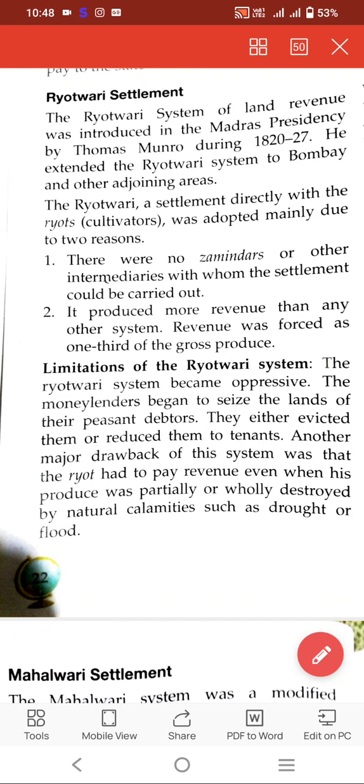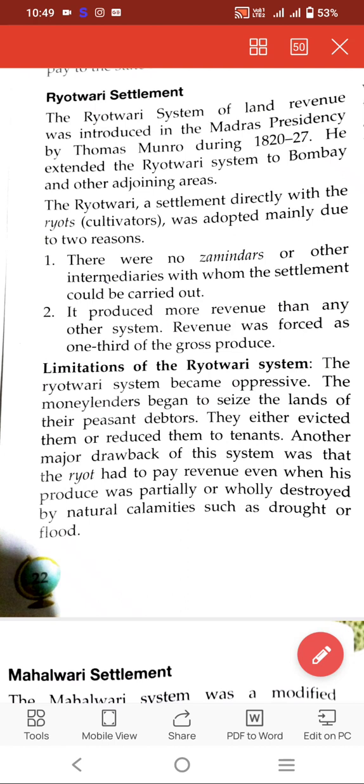Students, as you already know, we started the chapter Rural Life and Society of History yesterday, right? And we are learning about different land revenue settlements introduced by the British in India to collect land revenue from farmers in different regions. There were three major land revenue settlements, and one was the Permanent Settlement, which we have already done. Now we are going to start the next settlements, Ryotwadi and Mahalwadi.